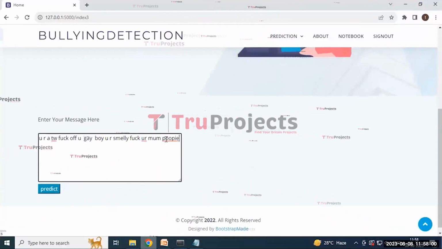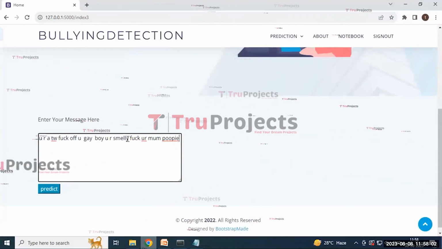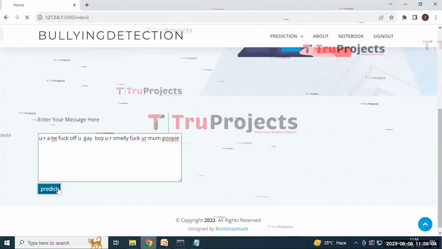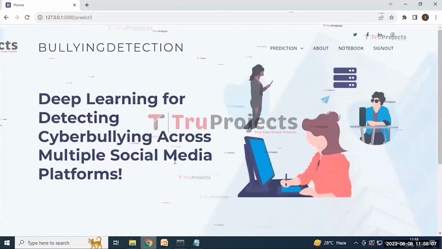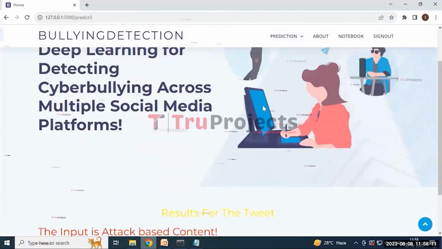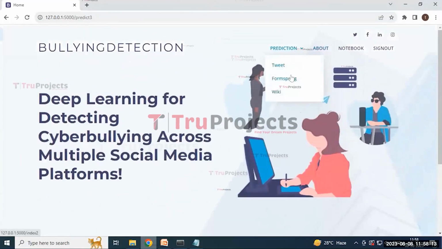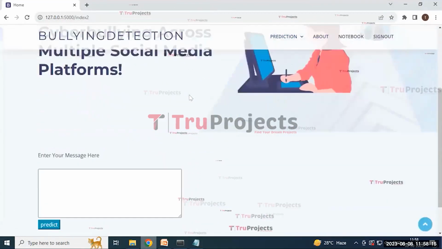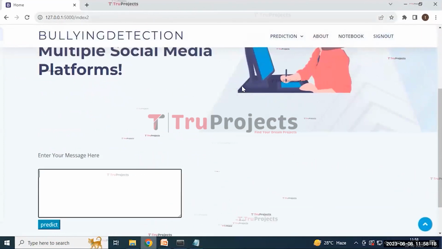And I'm entering a message like this, and then click on the predict button, and here it predicted the input as bullying content. And then click on the formspring button, and here we can re-enter another message too.